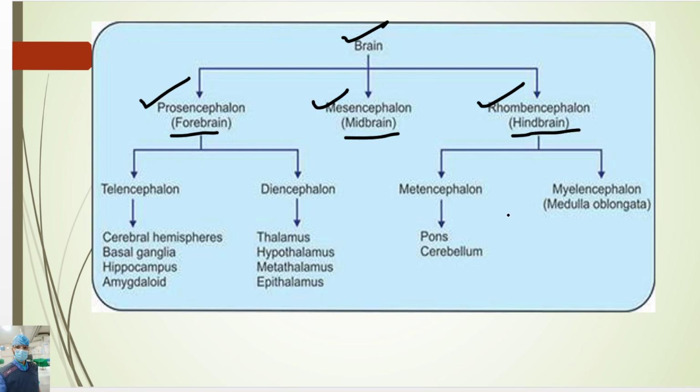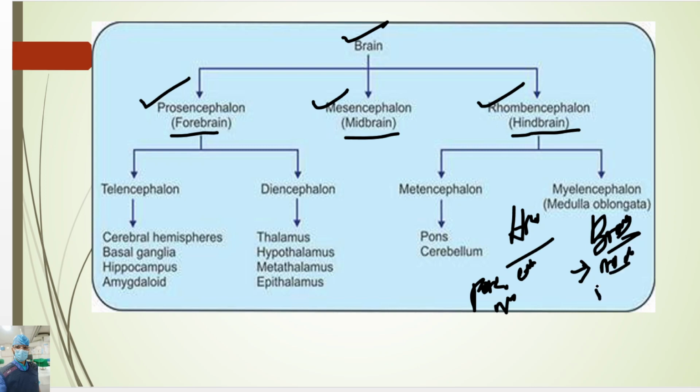Remember there are two terms, hindbrain and brainstem. The hindbrain contains pons, cerebellum and medulla oblongata, and the brainstem contains midbrain, pons and medulla oblongata. The brainstem does not contain the cerebellum, but the hindbrain does. You should remember these two terms, as they may be asked in the examination.